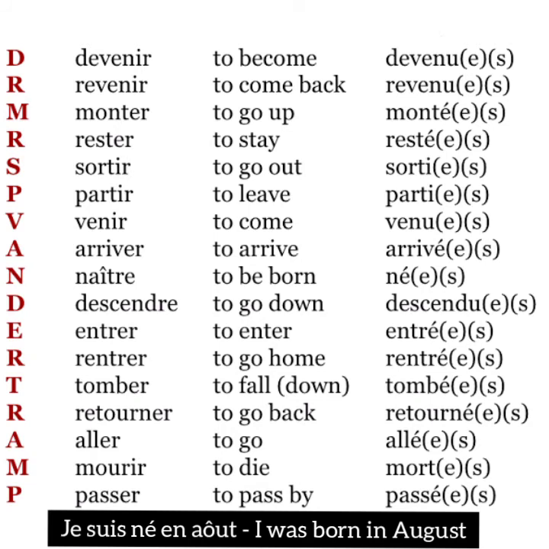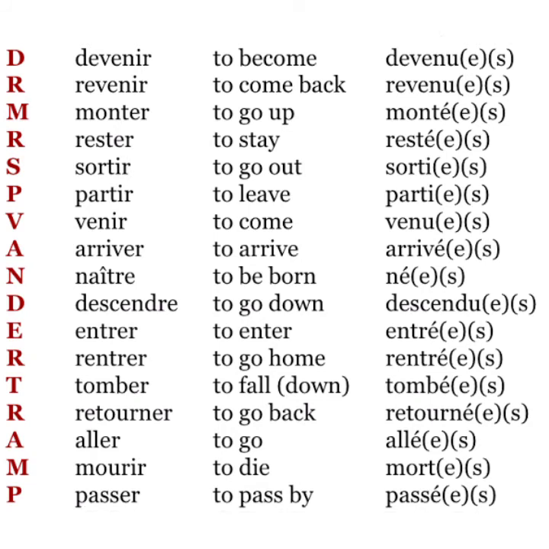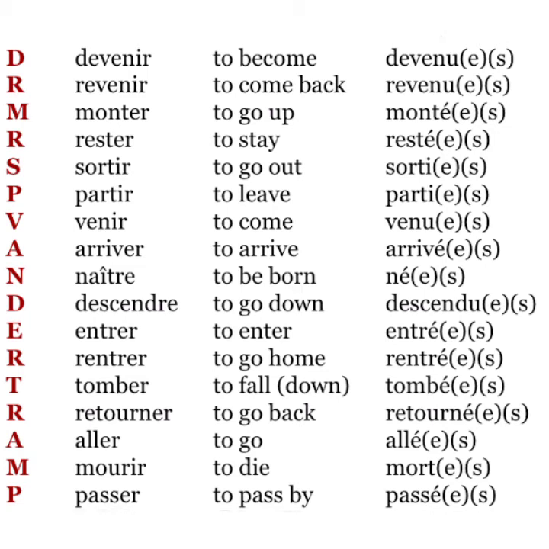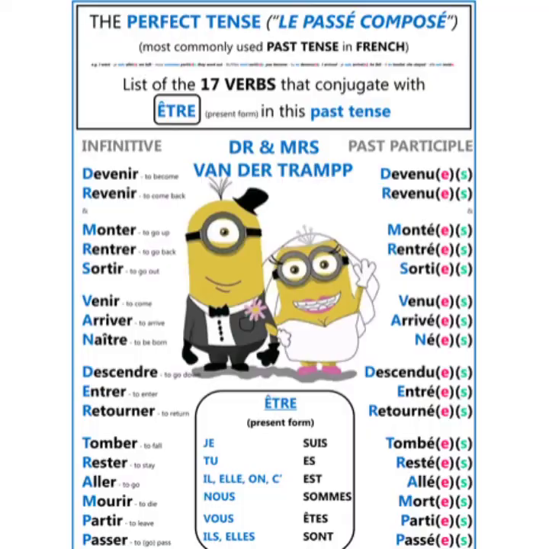For example, je suis né en août. Emphasis on the word né. That is for a masculine singular person. Nous sommes nés en août. You can see we added an extra E and an S, which means there are more than one person and they are females. Then you can see we have Dr. and Mrs. Van de Tromp.